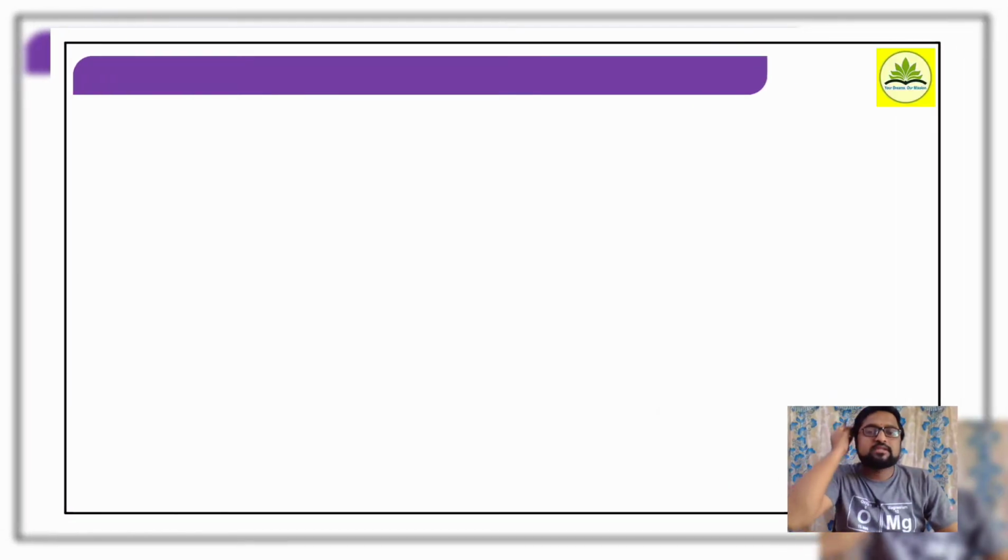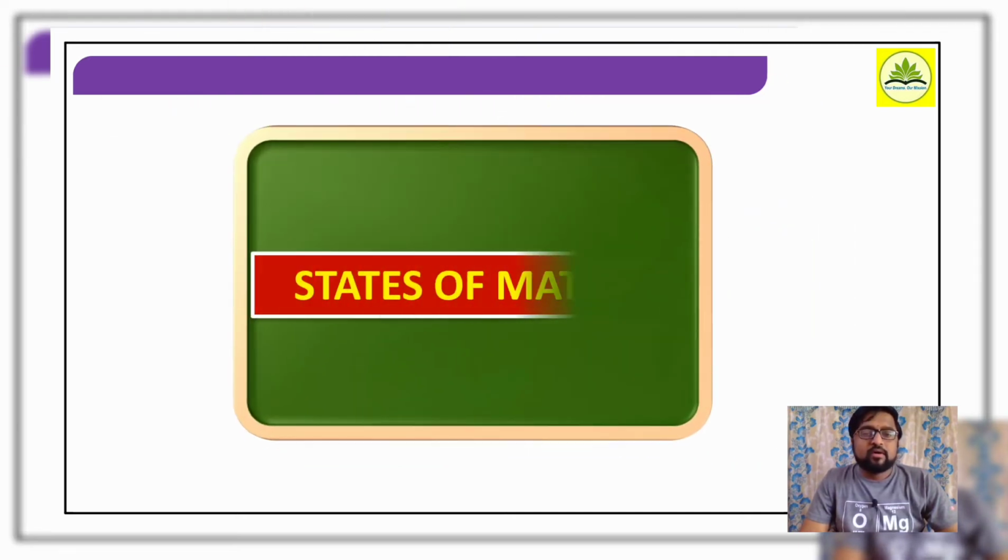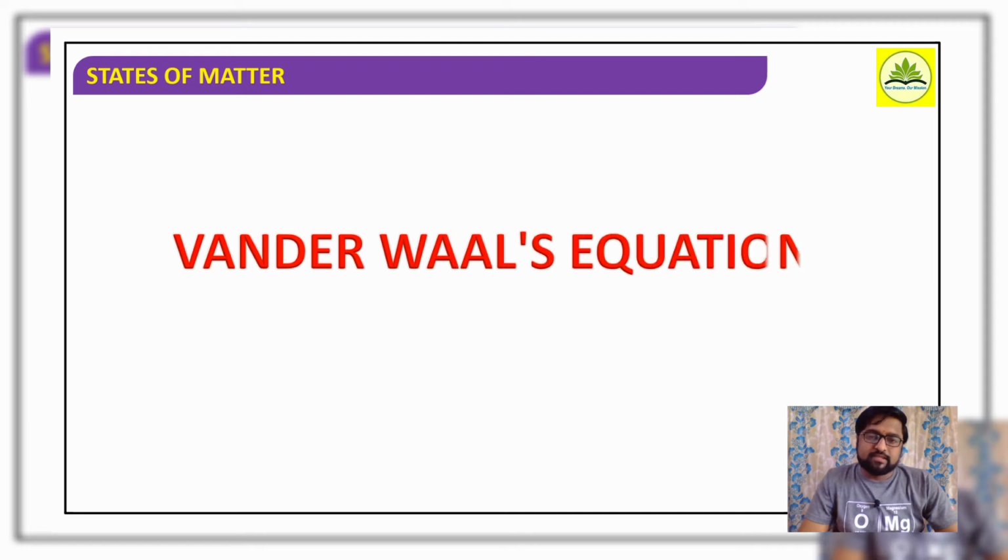So in the last session we discussed molecular velocities, three types of molecular velocities: most probable velocity, average velocity and root mean square velocity. Now in this session we go for the van der Waals equation. Van der Waals equation for gases.